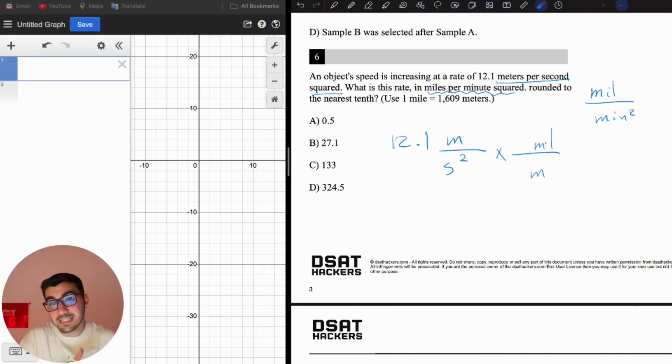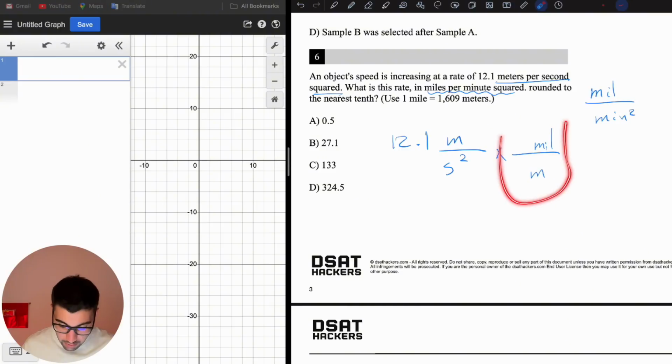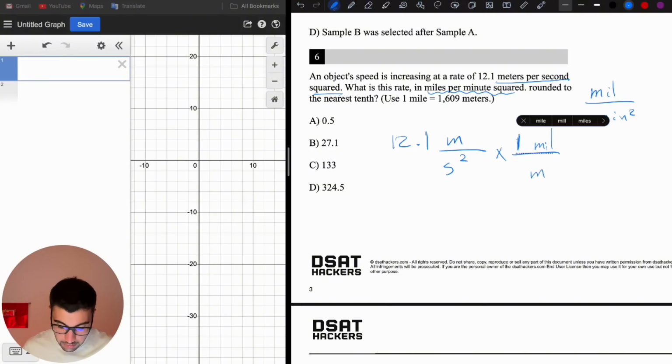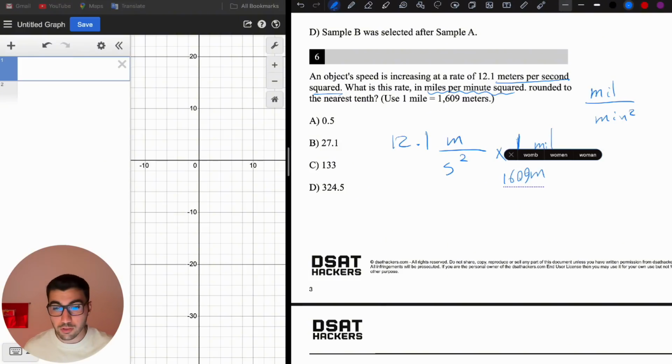So meter converted into miles easily. Then after writing this, we have to put numbers here. So 1 mile is 1609 meters. Just write those data according to the numbers beside the units. Okay, that's from the meter to mile.